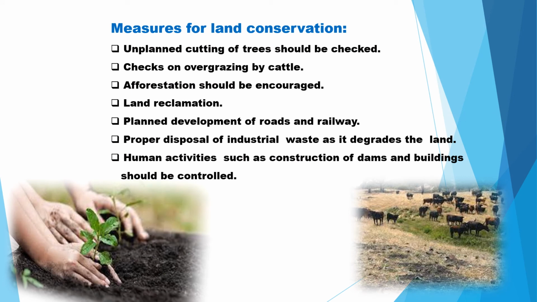The first thing is that we should check the unplanned cutting of trees. The forest clearing has to be checked. We should also check overgrazing by cattle, because overgrazing can lead to the removal of the top layer of the soil, which can lead to the degradation of the land.